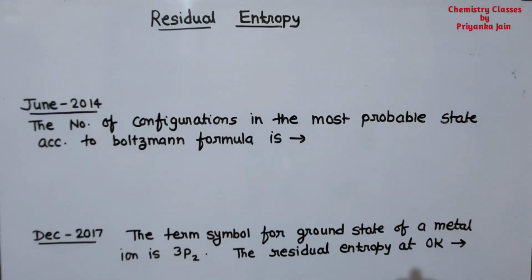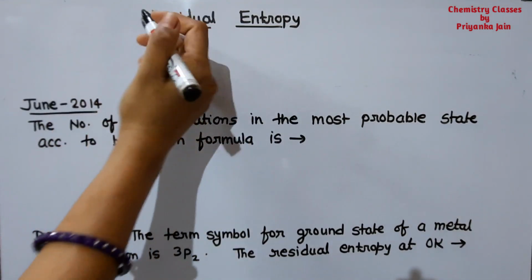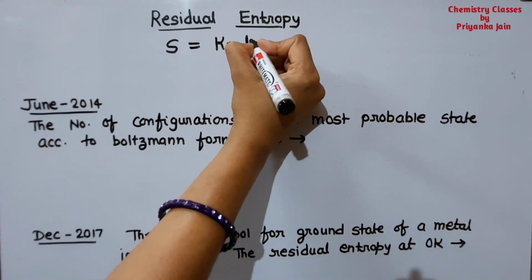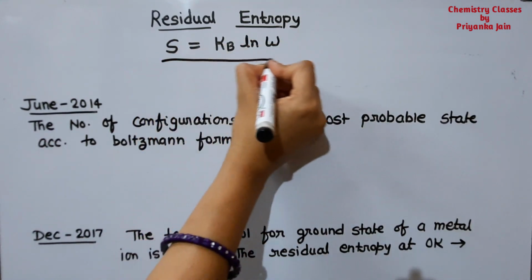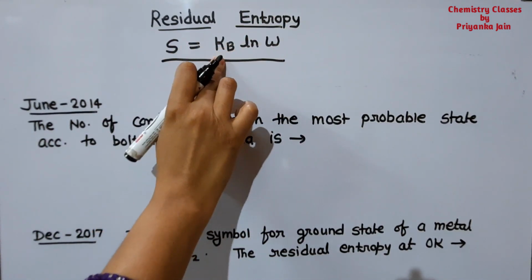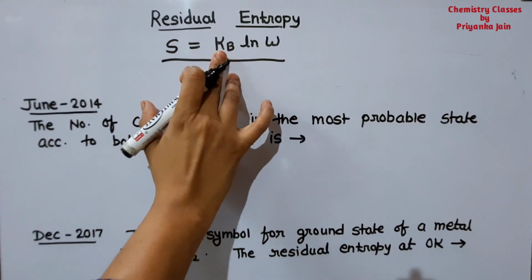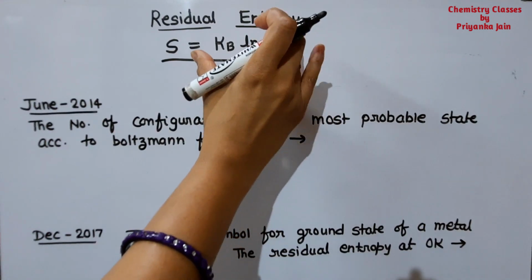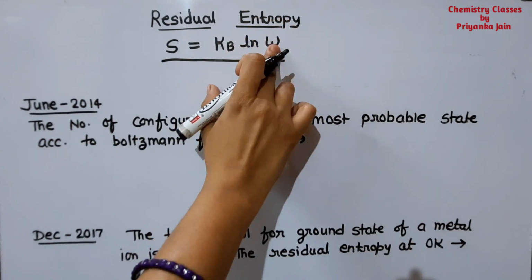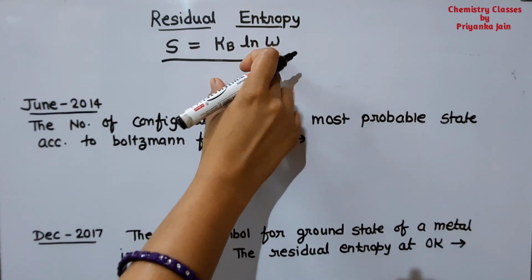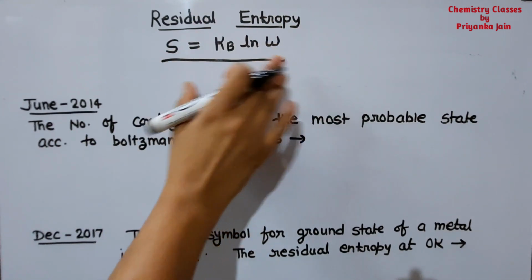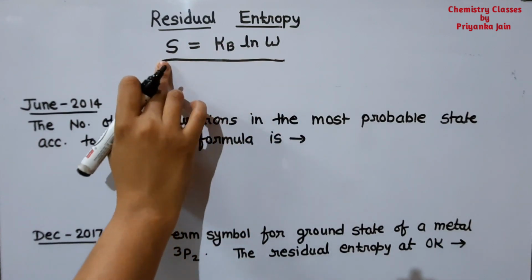Okay, now see the next important thing, a very short topic and very important, that is residual entropy of the system. Only one formula you have to remember, that is S = Kb ln W. This is the only formula that you have to remember. Here Kb is the Boltzmann constant, and you all know the value of it. And W is the probability or the number of ways of distribution of particles, and in our previous lecture we have seen how to find out the value of W in various cases. So you can find it from our previous lectures. Just put these values and you can find out the residual entropy.